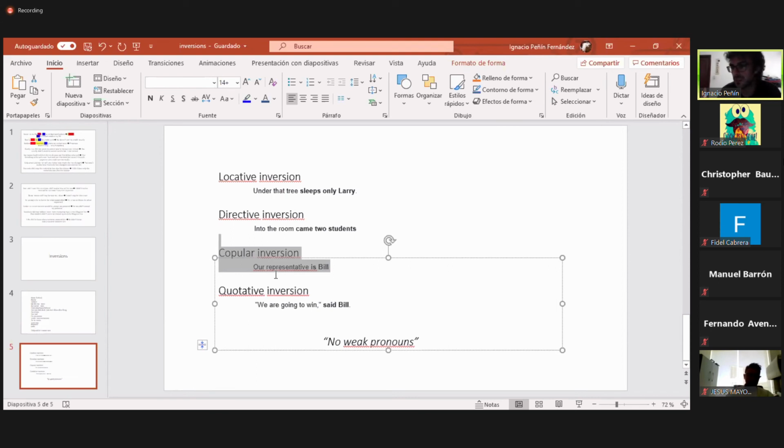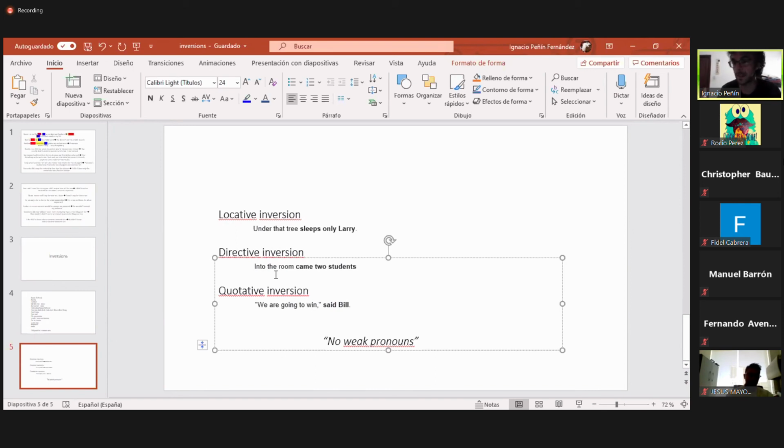But maybe we want to focus on the fact that it's a representative. So our representative is Bill, but Bill is still the subject, okay? So our representative is going to be at the beginning, and I have to change the attribute, then the verb, and then the subject. But it's not very important for this case, okay? You use it easily.